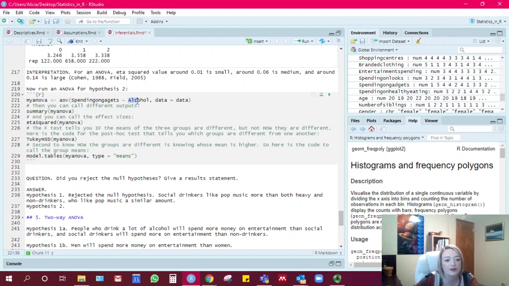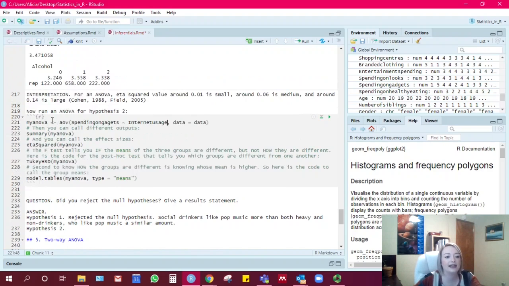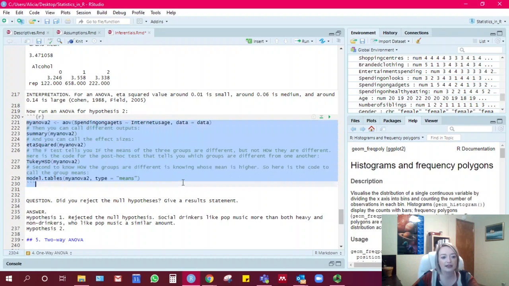We have spending on gadgets, our continuous variable, as the dependent Y variable, and then the group variable, which is internet usage, as our X variable. And then data equals data. I'm going to go ahead and call this my ANOVA 2 so that I'm not saving over the results of the last ANOVA we ran. So I'm changing all of the my ANOVAs to my ANOVA 2.